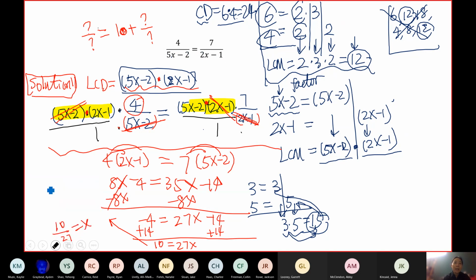Notice on the left-hand side, it's just a fraction. See, something divided by something, 4 divided by something. On the right-hand side, 7 divided by something. It's a fraction on the left, a fraction on the right. In this format, it's also called a ratio. 4 to something, 7 to something. So we have a ratio equals another ratio.